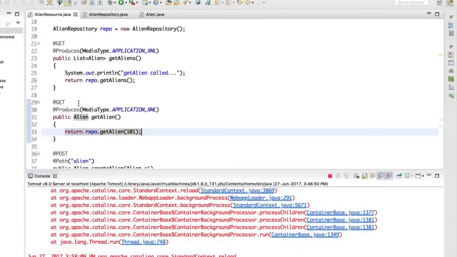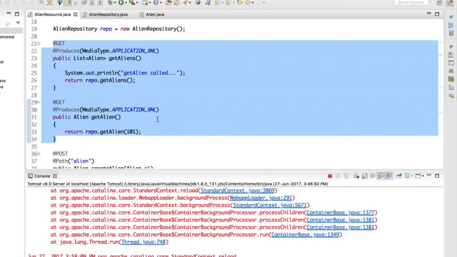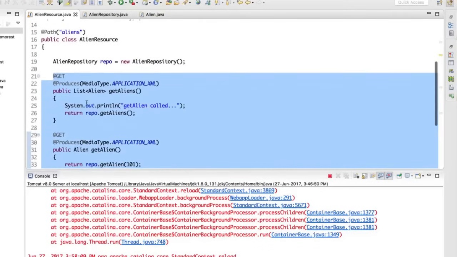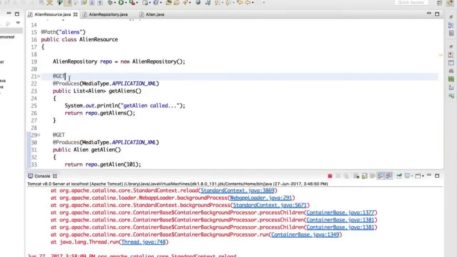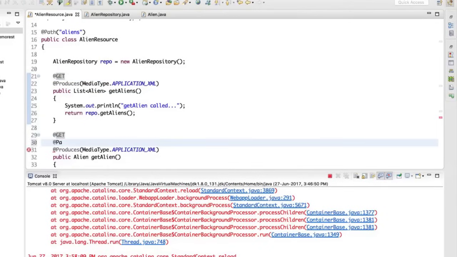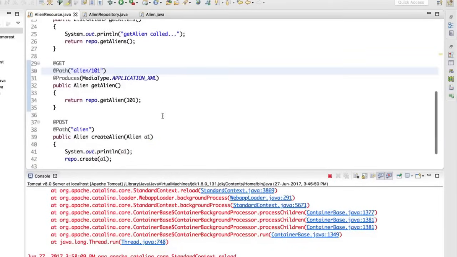But we have to make sure we check one more thing. When you say get request, you can see we have two methods here taking get request, and both of these will work for aliens. What you have to specify is, inside your aliens, we have to also specify alien. So I'll specify alien here. So I will say get request, not this one. I don't want to touch this one. Now here we have to use one more annotation, which is @Path. In this @Path, we have to mention the path. So if I send a request for alien/101, I have to return 101, right?